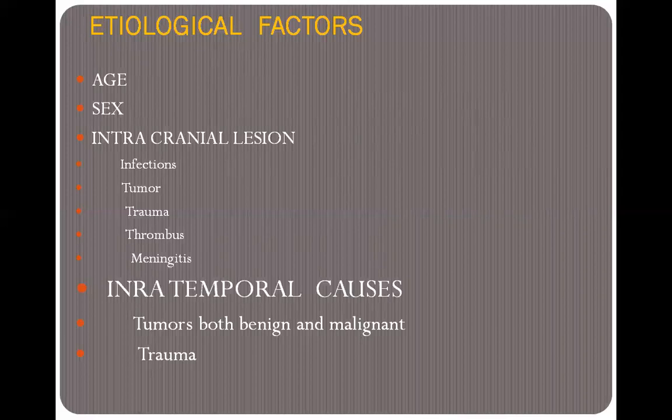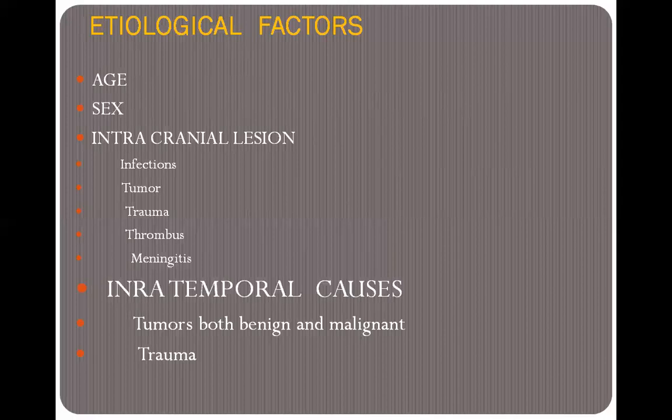The next is meningitis. You all know about meningitis. It is the inflammation of the meninges, which is the layer of the brain. When the patient has infection in the meninges, which affects the whole area, the cranial nerves may be damaged, and because of this the patient has the problem of Bell's palsy.